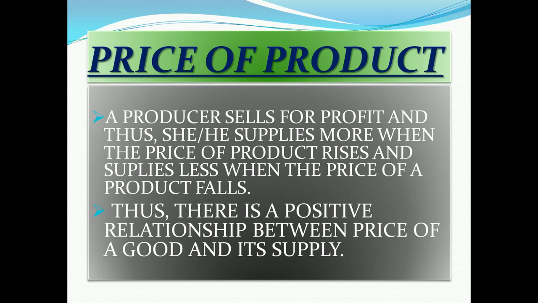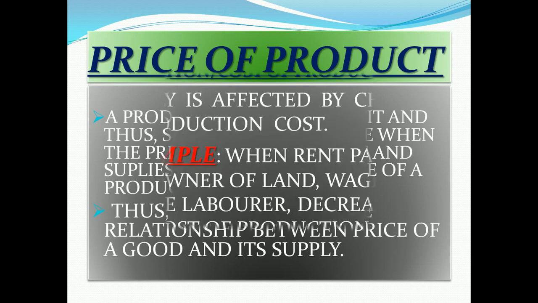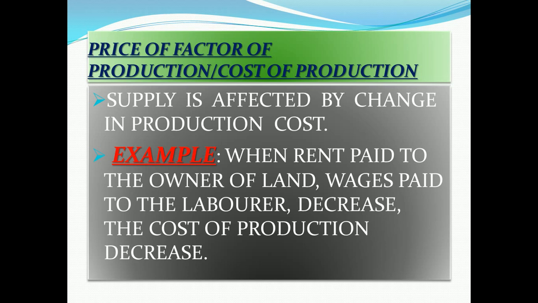We have already learnt in the demand chapter that there is an inverse relationship between price and demand, but in the supply chapter there is a positive or direct relationship between price and supply. Now, the price of factors of production, or cost of production. Supply is affected by a change in the production cost. For example, when the rent paid to the owner of land and the wages paid to the laborer decrease, the cost of production decreases.